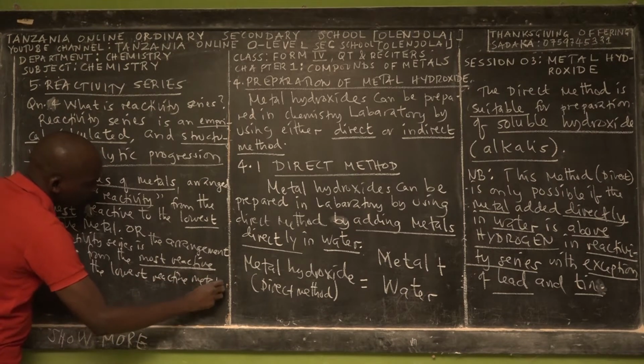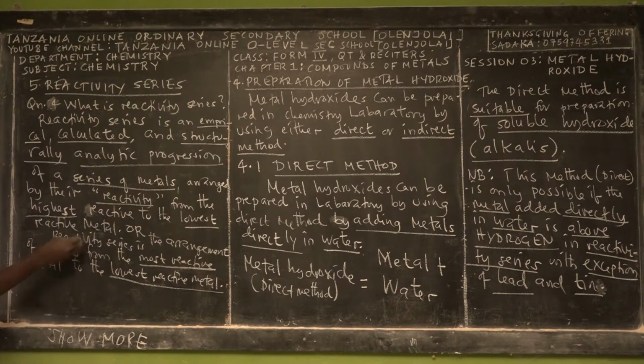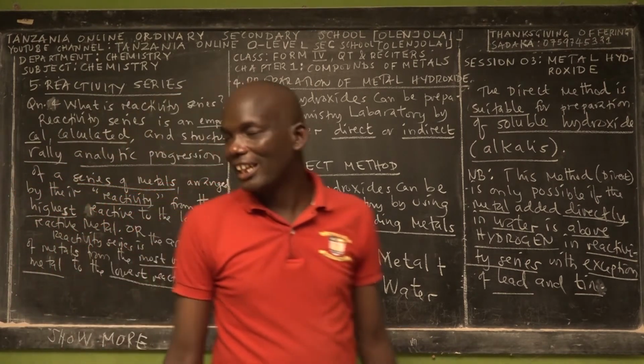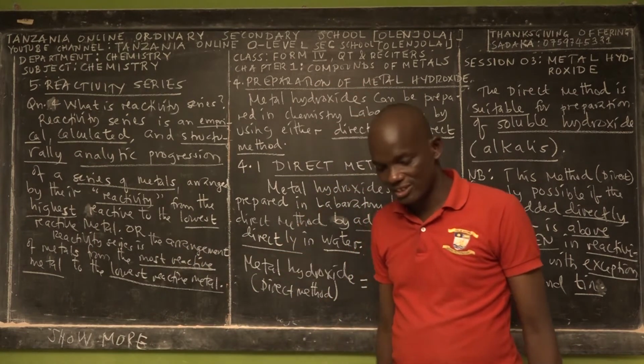So you don't need to cram. You just have to understand the concept and then keep moving. That's the meaning of reactivity series.